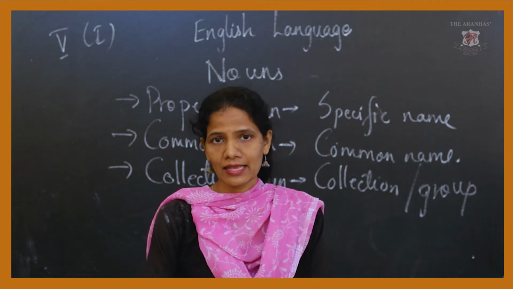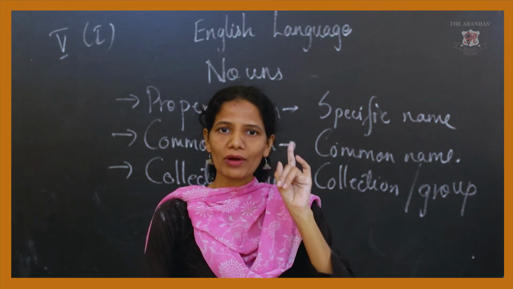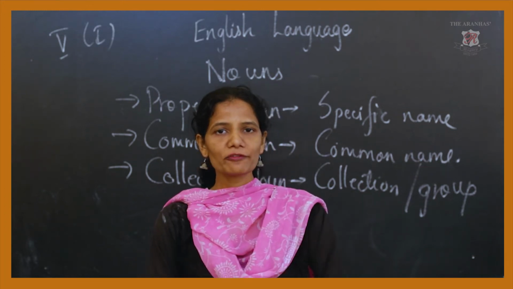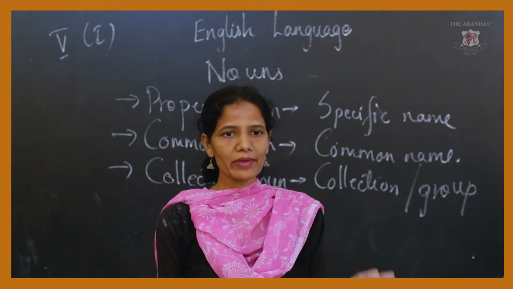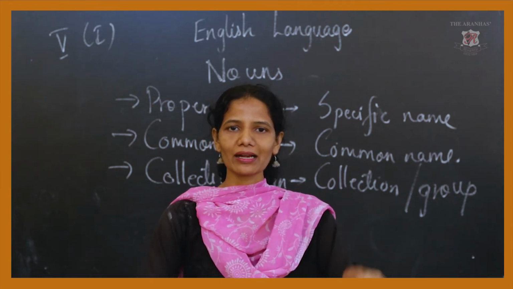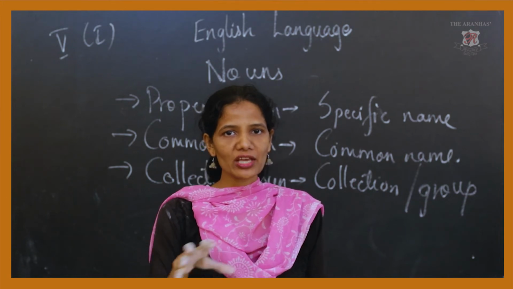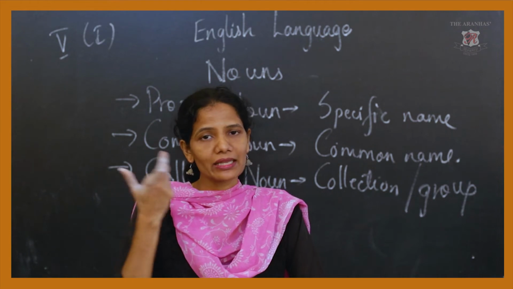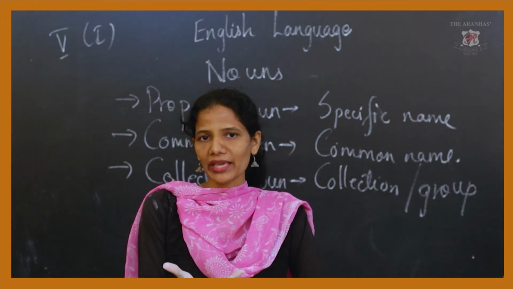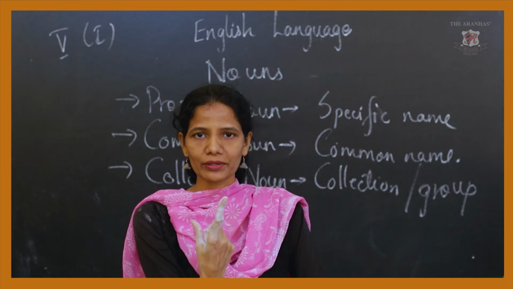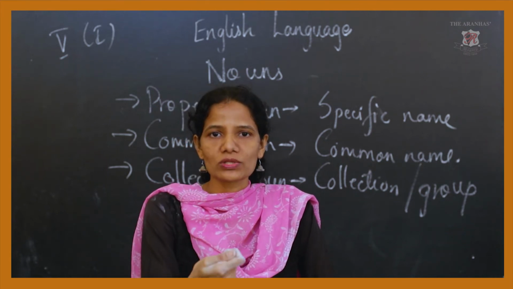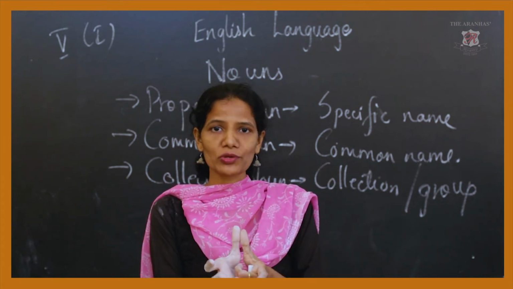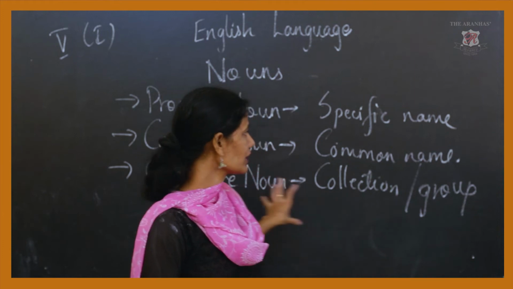If I say class, class is not of one child, one student. It is about many students, 10 students, 15 students, 20 students. If I say team, if I make a group of teams, 4 teams in my class, in each and every team there will be more than one person. So team is again a collective noun. If I say bouquet, in a bouquet there is not only one flower. If I am bringing one rose, it is not a bouquet. But when I say bouquet, it means many flowers together and they form a bouquet. That is about the collective noun.